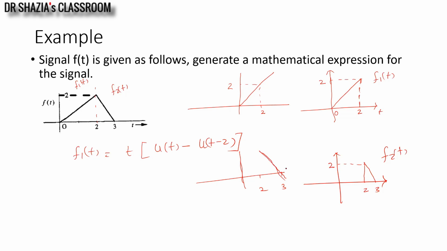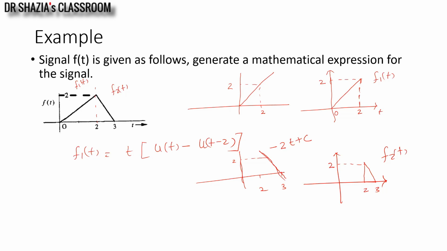What should be the slope of this particular ramp? This ramp covers 2 on the y-axis and the x-axis duration is 1. So this particular ramp f2(t) has a negative slope of minus 2. So this straight line can be written as minus 2t plus c.